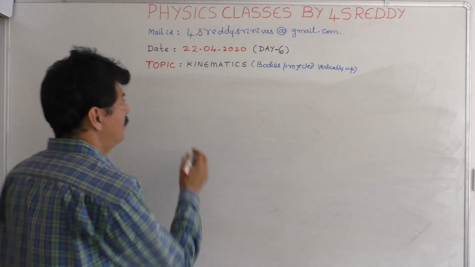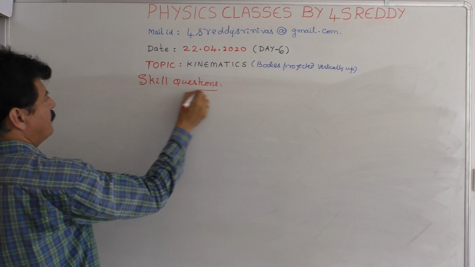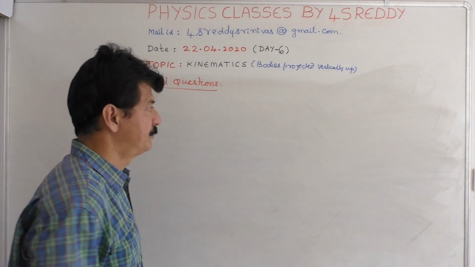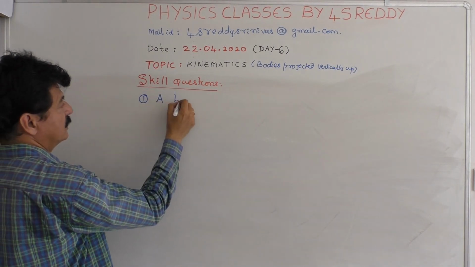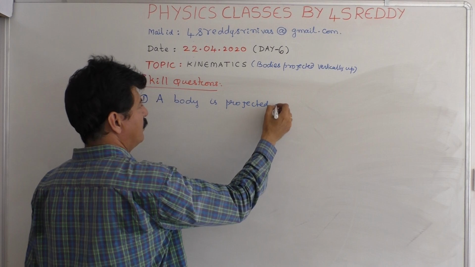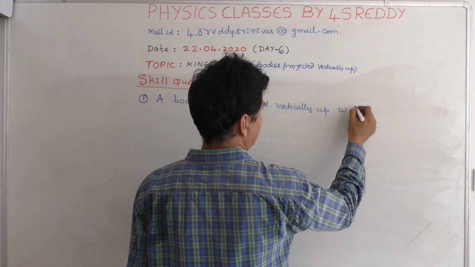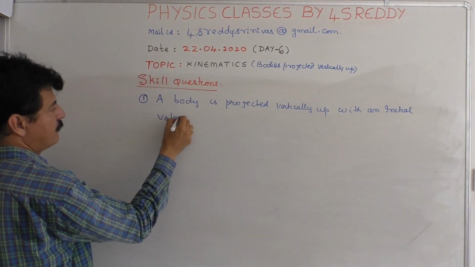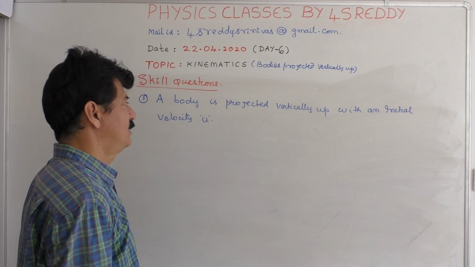Now come to the other one, skill questions. Regarding these skill questions, you may be asked that a body is projected vertically up with an initial velocity u.